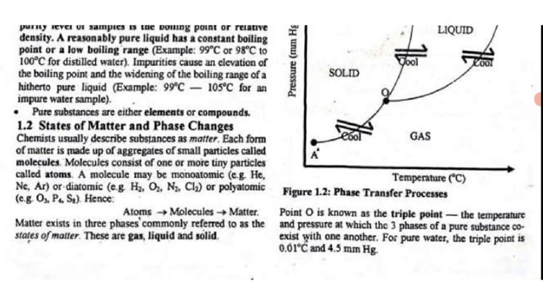That is the pressure and temperature at which the three phases of a pure substance coexist with one another. For pure water, the triple point is 0.01 degrees Celsius and 4.5 millimeters of mercury. Please take note of this point. I will probably come back to it later on. 0.01 degrees Celsius and 4.5 millimeters of mercury. Alright, so the point at which solid, gas, and liquid coexist is the triple point.